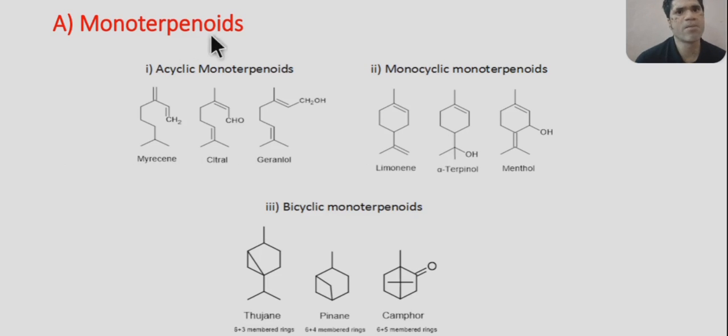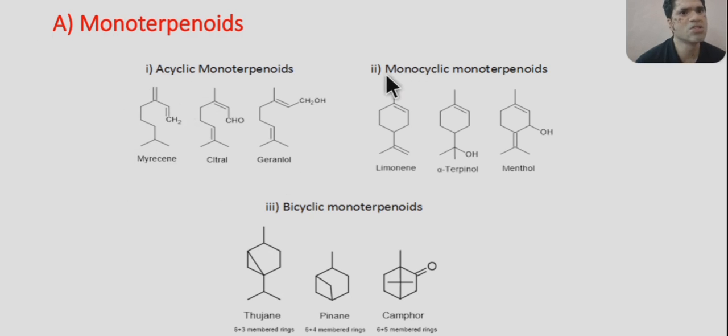So, examples for monoterpenoids. As I already told, monoterpenoids can be further classified as acyclic monoterpenoids. Examples for this are myrcene, citral, geraniol. 2 isoprene units will be there, and this is an acyclic monoterpenoid, so there will be no cyclic ring structure.